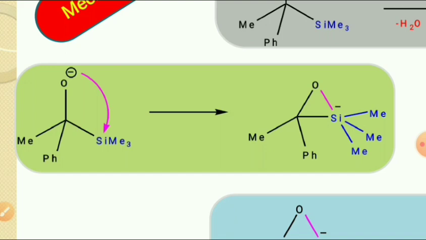Now this intermediate is very unstable because of silicon being pentavalent. So this three-membered ring undergoes ring opening in the next step.